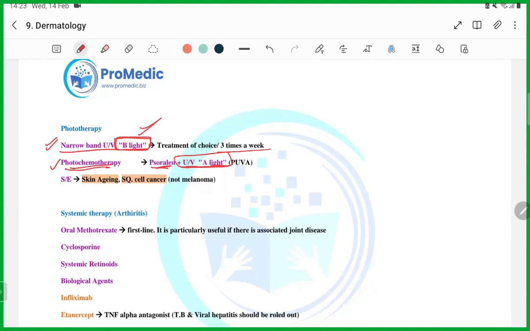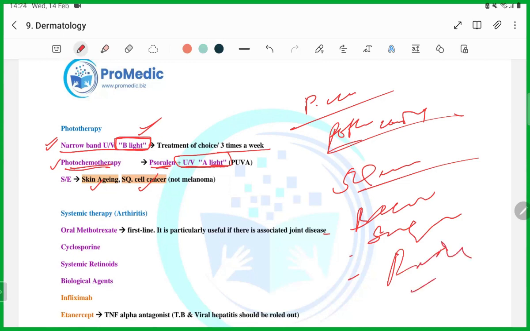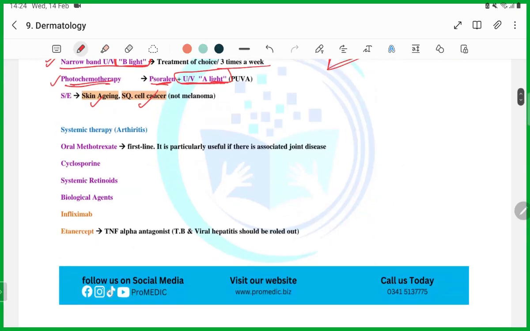What are the side effects? Aging and squamous cell carcinoma. Remember it. Aging or squamous. They're going to tell you a patient has uncontrolled psoriasis and is undergoing phototherapy. Which of the following is the side effect? Guys, squamous cell carcinoma. Or which of the following is the patient more prone to? Basal cell carcinoma, squamous cell carcinoma, rhabdomyosarcoma, something like that. The answer will be squamous cell carcinoma, guys. This is how you are going to be assessed on this.